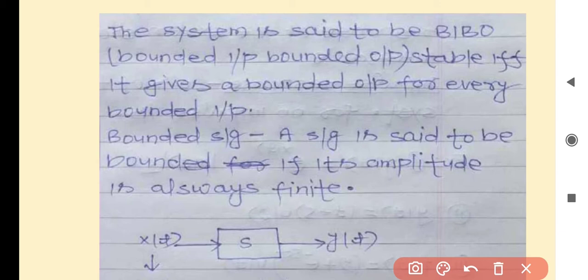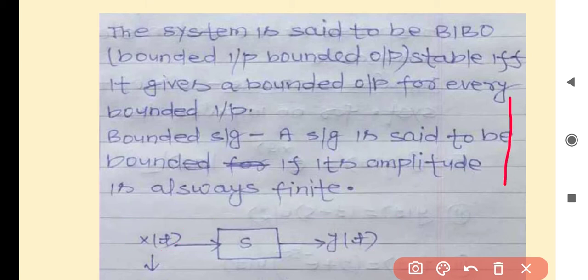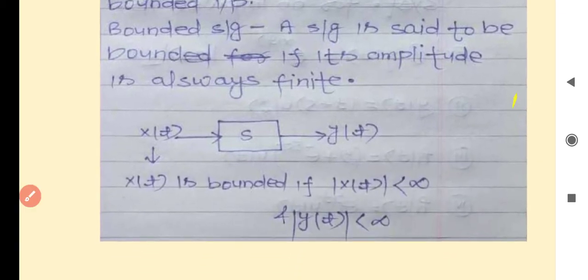Suppose there is a signal x(t) which is bounded, given to the system S, and it produces an output y(t) which is also a bounded signal.